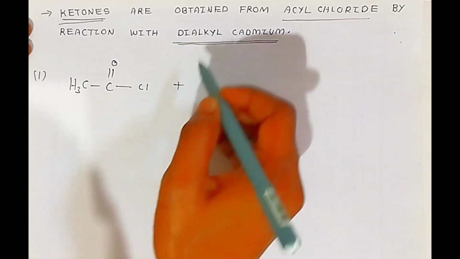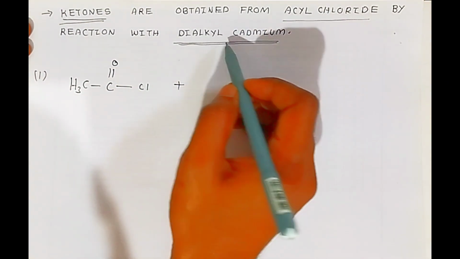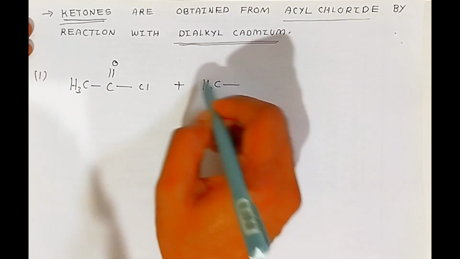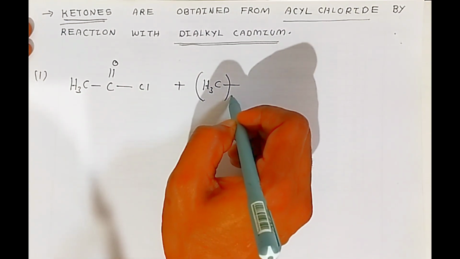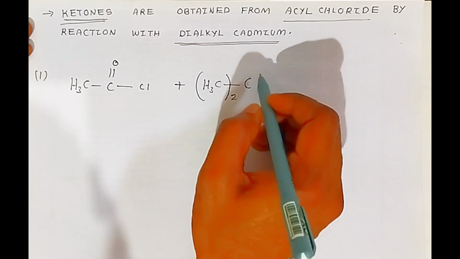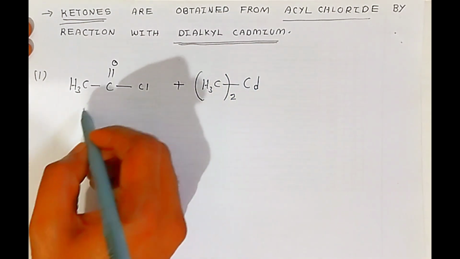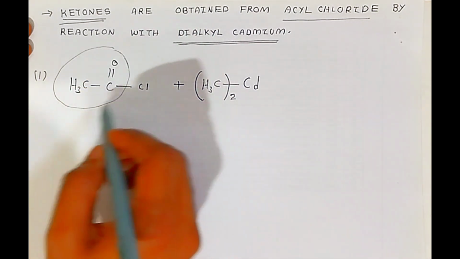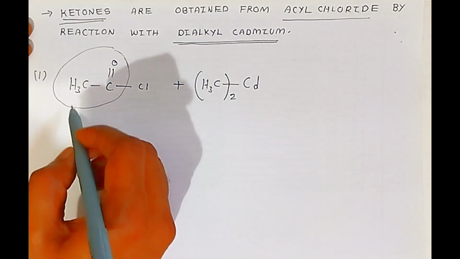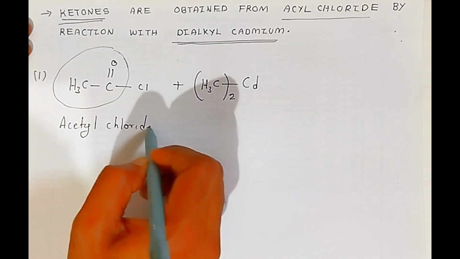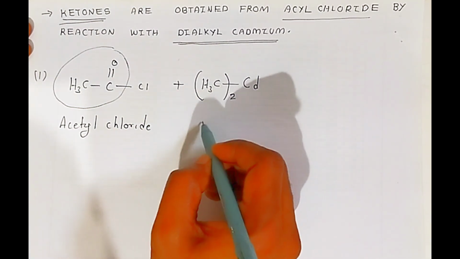When it reacts with dialkyl cadmium, instead of dialkyl I am taking dimethyl cadmium. Here, students, there are 2 methyl groups, so we call it dimethyl, and this is your cadmium. Cadmium is Cd 2+, so it requires 2 methyl groups. This is the acetyl, and this is chlorine, so we call it acetyl chloride. Your raw material is acetyl chloride. This acetyl chloride reacts with dimethyl cadmium.